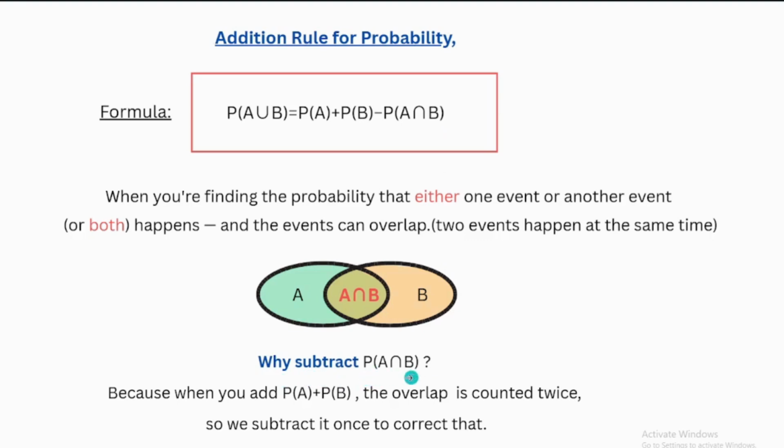Why subtract the probability of the intersect? Because when you add probability of A, all of this is A, plus the probability of B, all of this is B. The overlap area is a part of B and also a part of A, so we take it two times. The overlap is counted twice, so we subtract one of them so the answer will be correct.